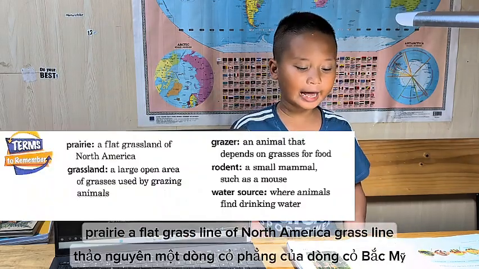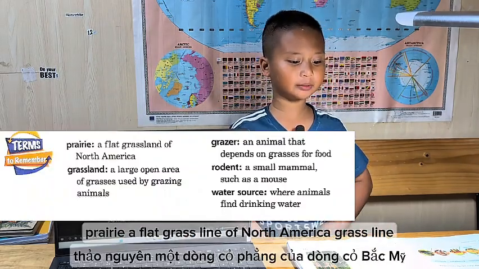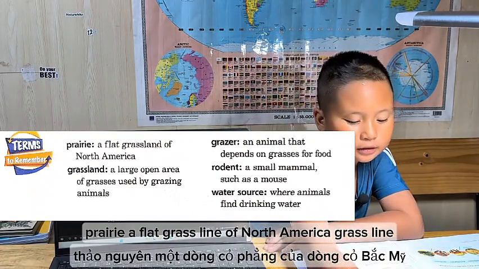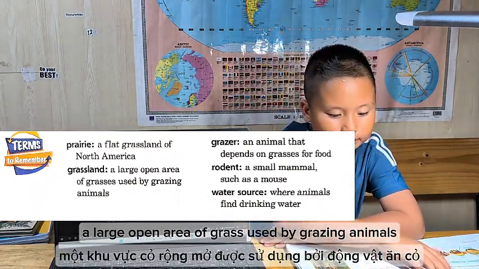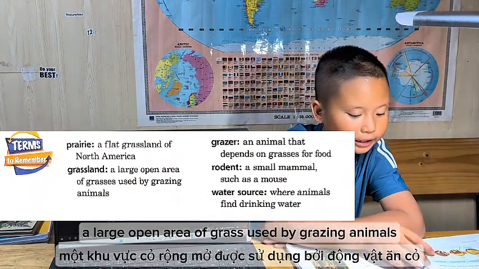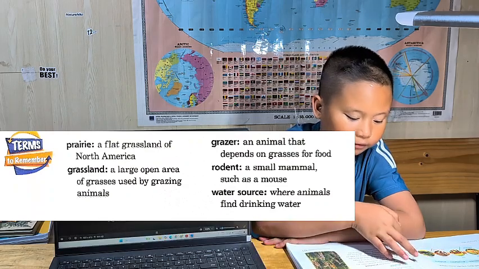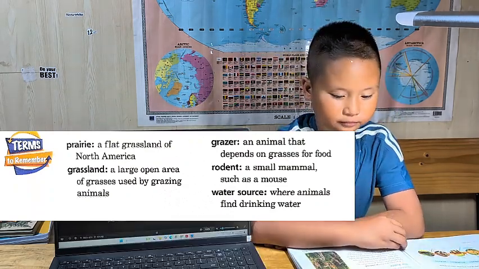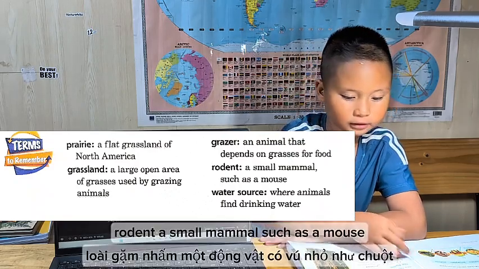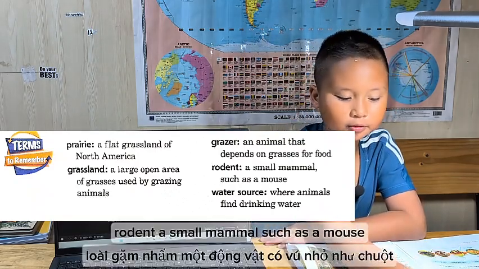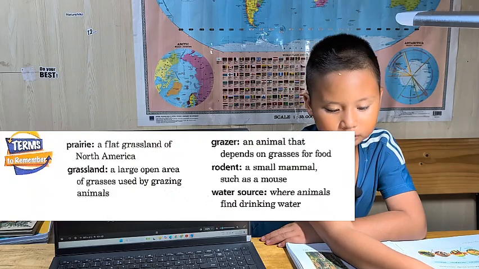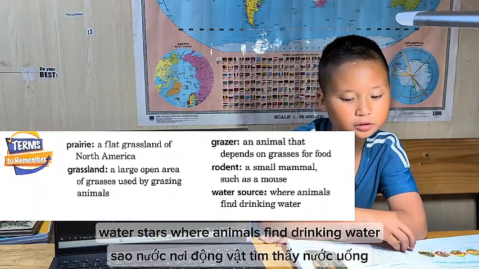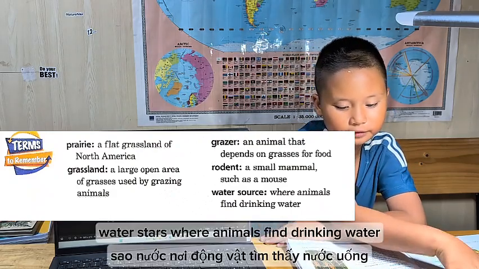Prairie, a flat grassland of North America. Grassland, a large open area of grass used by grazing animals. Grazer, an animal that depends on grass for food. Rodent, a small mammal such as a mouse. Water source, where animals find drinking water.